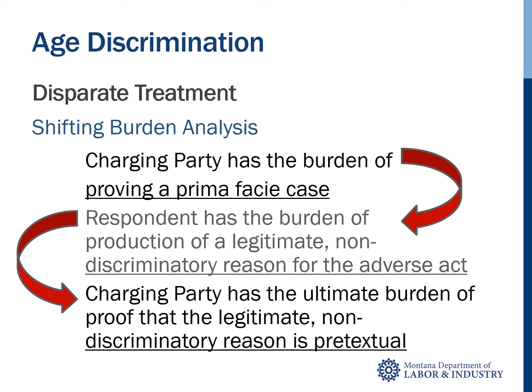In order to prevail on a disparate treatment complaint, a charging party must prove his or her case by a preponderance of the evidence. This means that discrimination more likely than not occurred. This standard is less onerous than beyond a reasonable doubt or based on clear and convincing evidence. Rather, it is a 51% probability based on the evidence at hand that discrimination occurred.